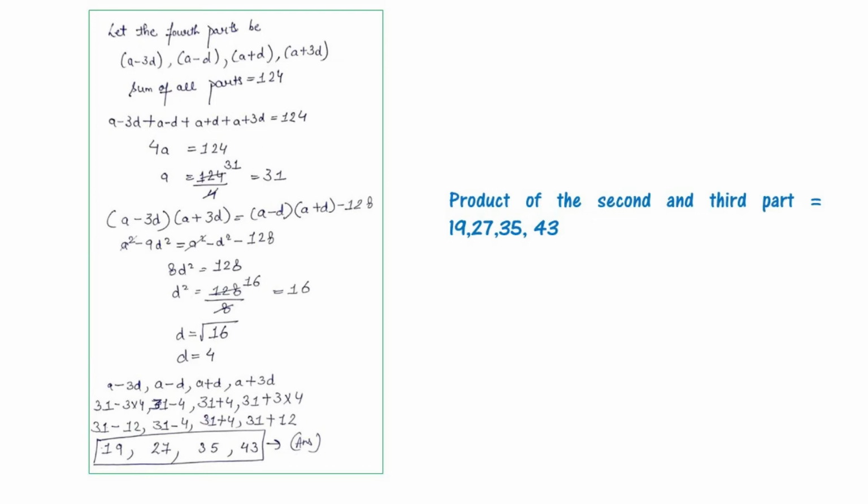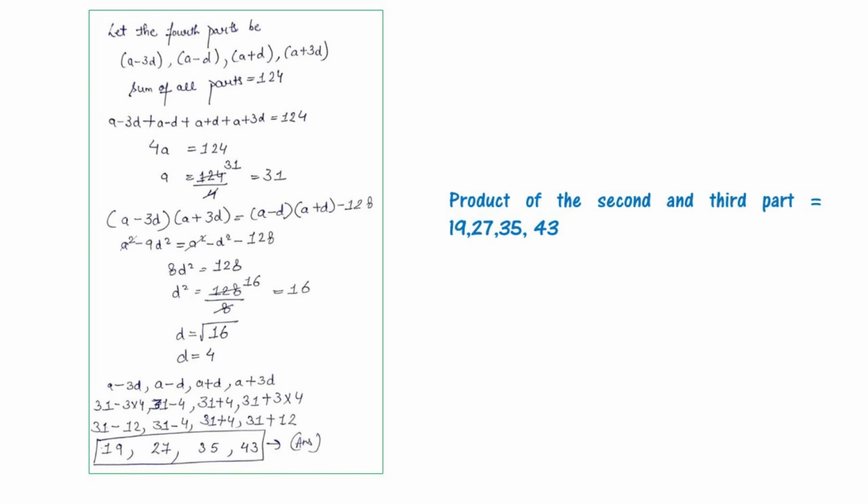That will be d square is equal to 128 divided by 8. Now it will be 16. d square is equal to 16. Now d is equal to the square root of 16. That will be, the d value will be 4. Now we have a minus 3d, a minus d, a plus d, a plus 3d. We will put the value of d here. That will be 31 minus 3 times 4, 31 minus 4, 31 plus 4, 31 plus 3 times 4. That will be 31 minus 12, 31 minus 4, 31 plus 4, 31 plus 12.